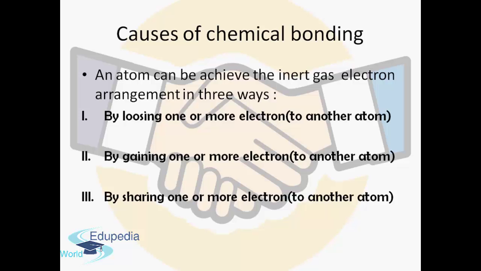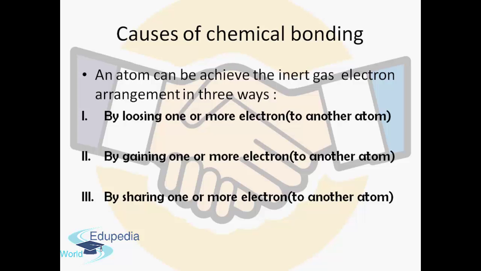So, when atoms combine to form a chemical bond, we also call them chemical compounds. They do so in such a way that each atom gets 8 electrons in its outermost shell and/or 2 electrons in the outermost, that is the K shell. In other words, atoms having fewer than 8 electrons, or 2 in the outermost shell, are the most unstable, and they are the reactive atoms which take part in chemical reactions, so that atoms have a tendency to achieve the inert gas electronic arrangement.